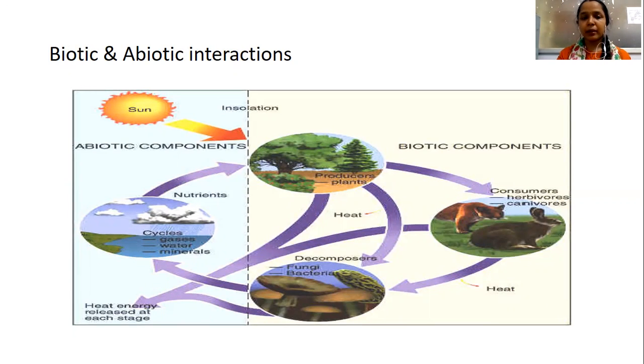When you look into the abiotic factors, their influence on the biotic factors is very much, and it is very sensitive too, because if there is any slight change, we have a threshold for the abiotic factor influences on the biotic factor. If any abiotic factor exceeds the threshold level, then the effect of that particular thing can be noticed in the biotic components. That is what we call the threshold level.